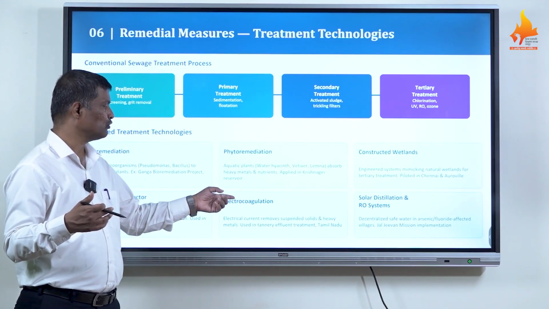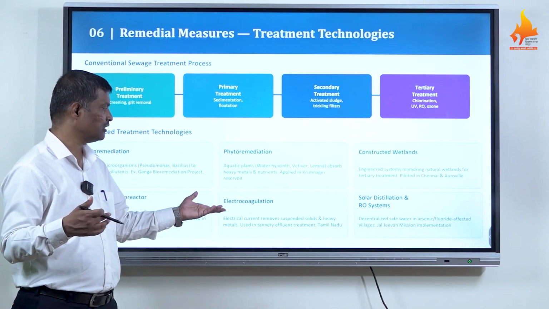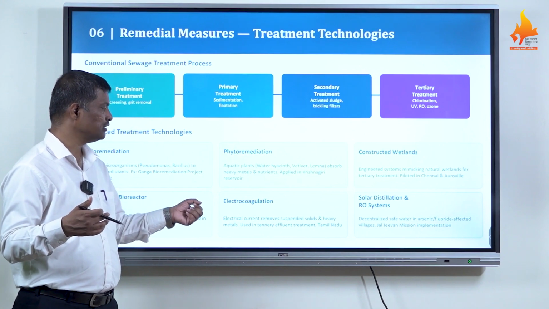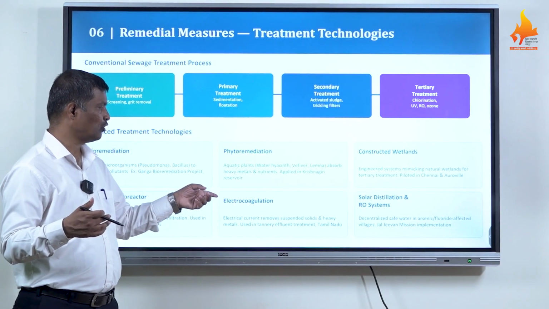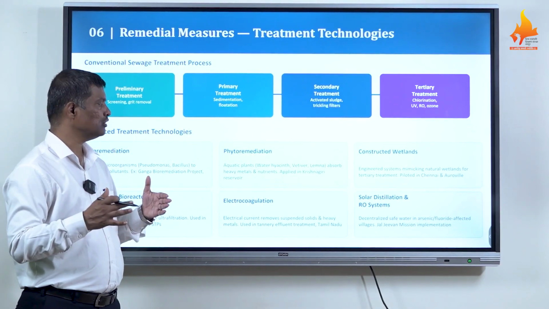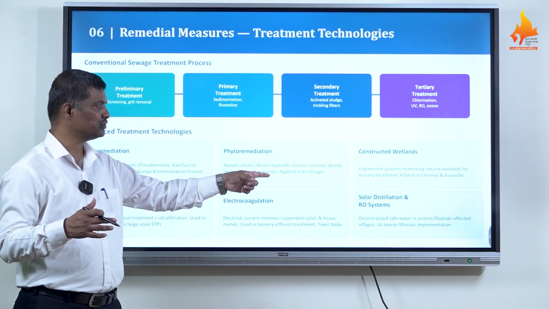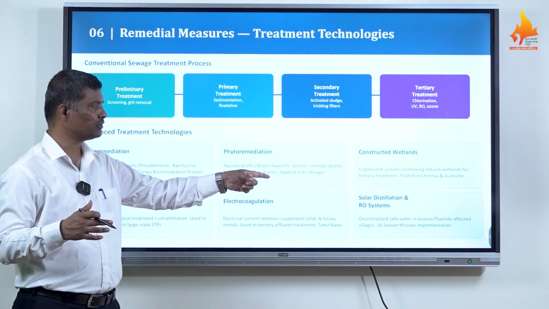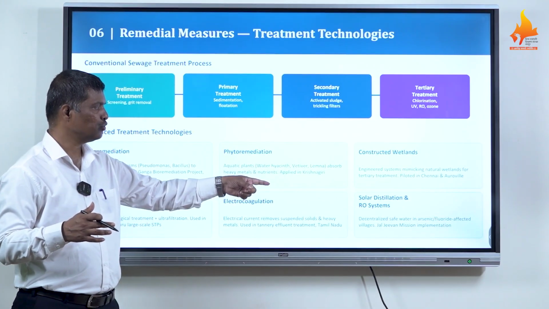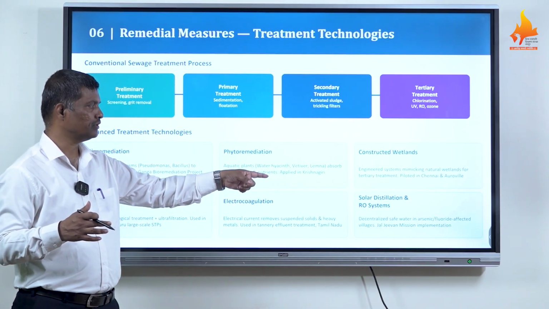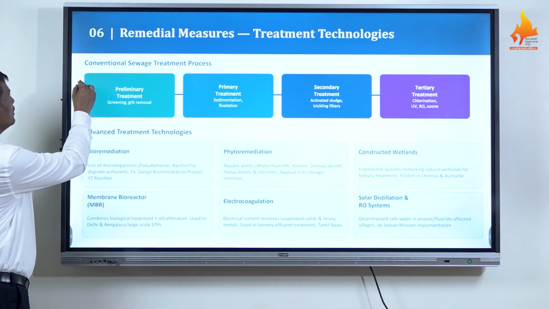Then electrocoagulation: electrical current removes suspended solids as well as heavy metals, and colloidal particles are also removed. It is used in tannery effluent treatment in Tamil Nadu. So electrical current is used for electrocoagulation, and we try to remove the heavy metals as a pollutant from the water. Then think about solar distillation units and RO systems, especially for decentralized safe water in arsenic and fluoride affected villages. The Jal Jeevan Mission is there. Those are implemented to get safe water to people through solar distillation and RO systems. So these are the remedial measures we generally use.